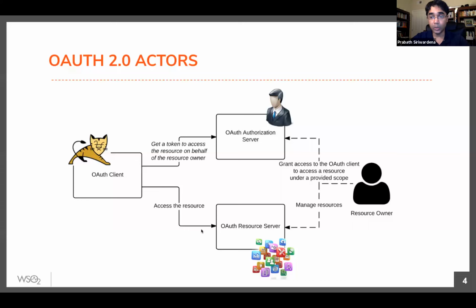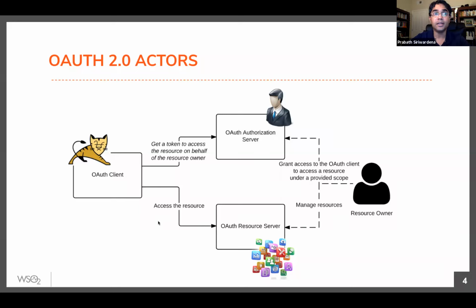And that particular token is only good enough to publish photos to your Facebook wall. It cannot do anything other than that. It cannot use that token to read your friend list, read your Facebook chat, and do anything else other than just publishing photos. And then again, it has a lifetime. So once the token expires, Instagram can't do anything else without getting your consent, right? So this is the whole concept behind OAuth.